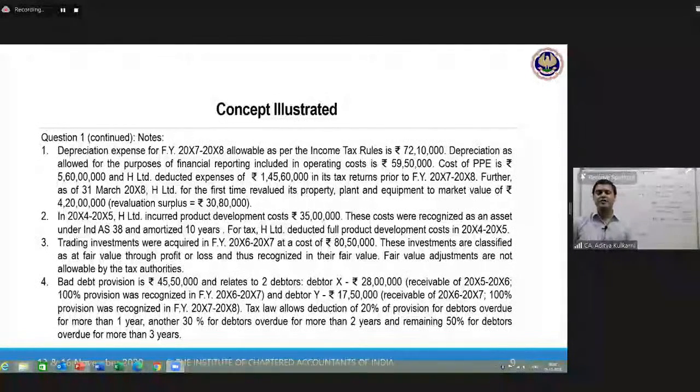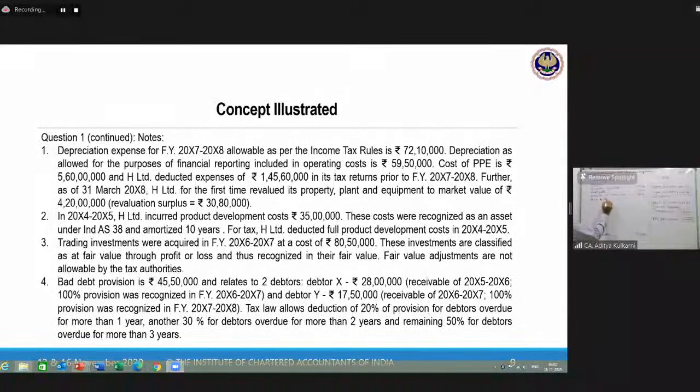But in respect of debtor Y, 17,50,000, receivable of X6, X7. The debtor came last year, 100% is recognized in the current financial year. That means in your books, you have recognized a bad debt provision of the debtor wise balance, that is 17,50,000. But are you allowed 17,50,000? The answer is no, sir. We are allowed only 11,90,000.